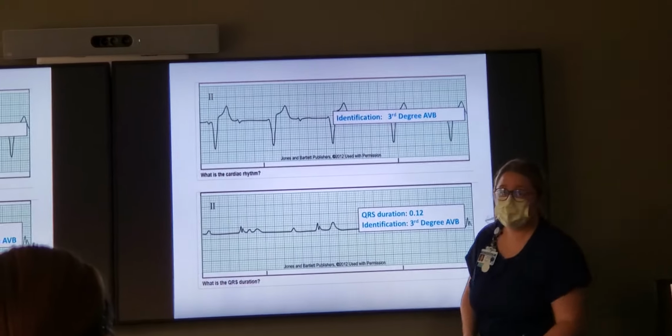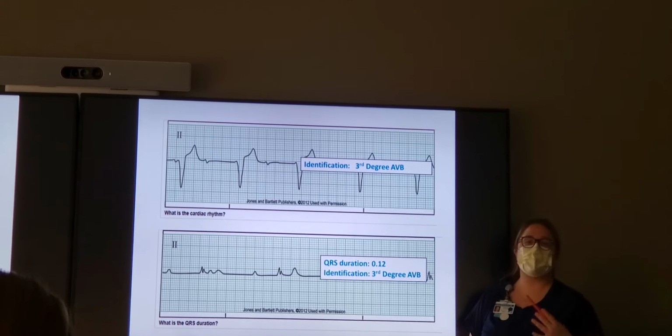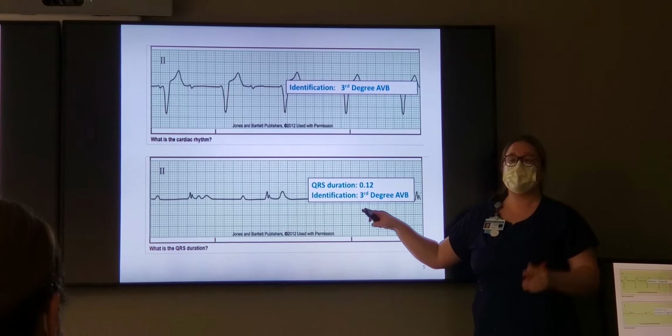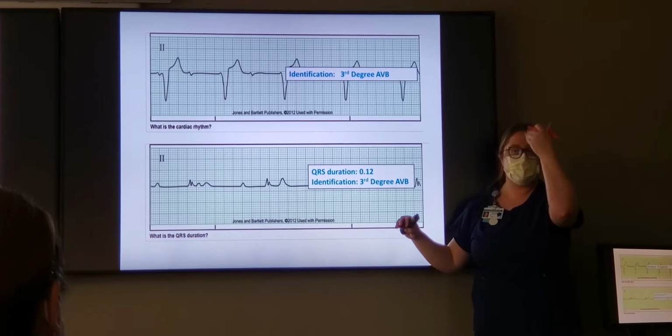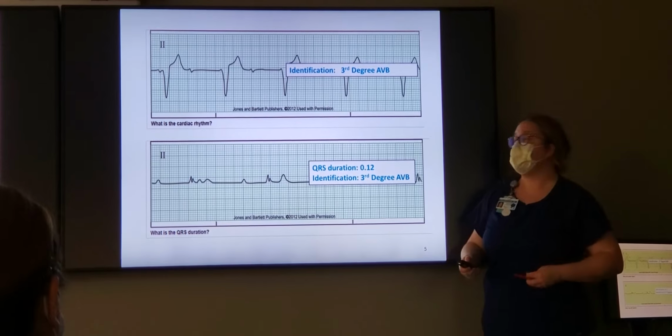It's asking us to measure this QRS. Remember, ProEd gives us these weird, tricky strips. A lot of these we're not going to see in real life. They're drawn very specifically because the testing service wants you to think about the theory behind what makes a third degree block a third degree block.